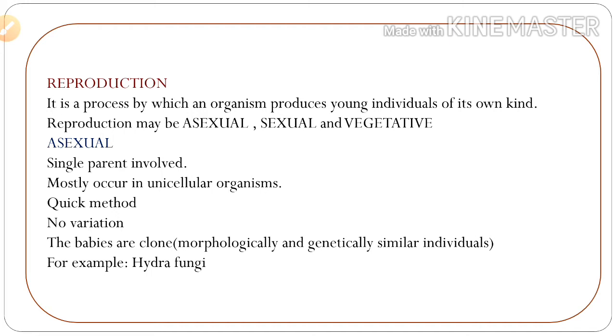Next one is reproduction. It is a process by which an organism produces young individuals of its own kind. Reproduction may be asexual, sexual and vegetative. Asexual means a single parent is involved, mostly occurring in unicellular organisms. It's a quick method. There is no variation for the babies. That is, the babies are clones, morphologically and genetically similar individuals. For example, hydra and fungi are some examples of asexual reproduction.